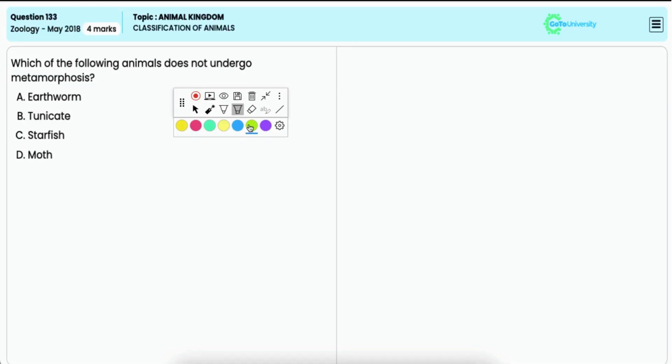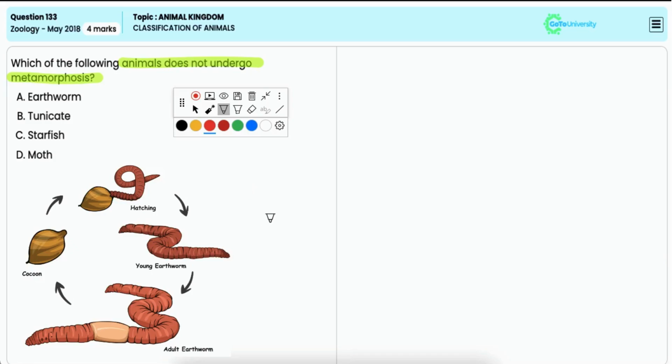In this question, you have to identify the animal that does not undergo metamorphosis. Option A, earthworm. Now, metamorphosis refers to the transformation of larva into an adult, and animals that perform metamorphosis are said to have indirect development. But in earthworm, the development is direct, which means no larval stage and hence no metamorphosis. Because earthworms hatch from eggs as miniature versions of adults and grow gradually to the full size. Hence, this is the correct option.